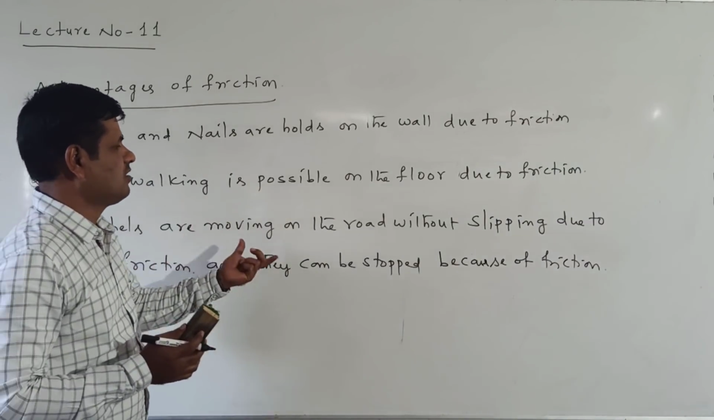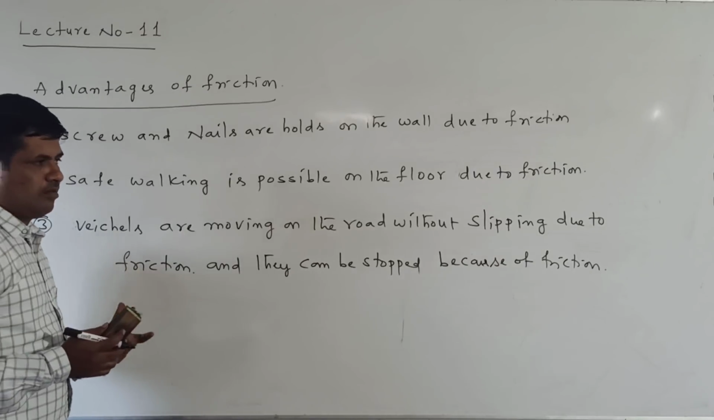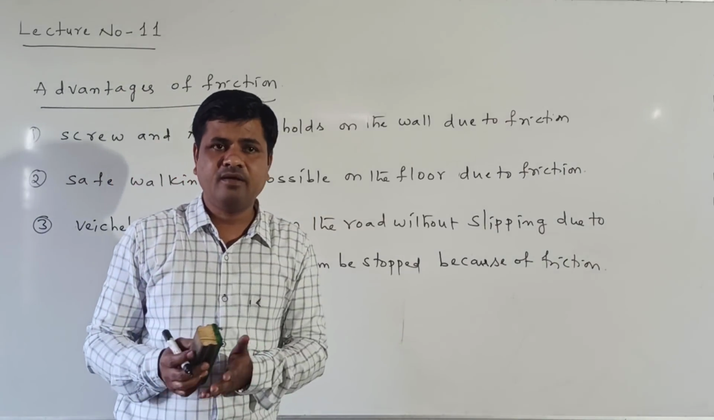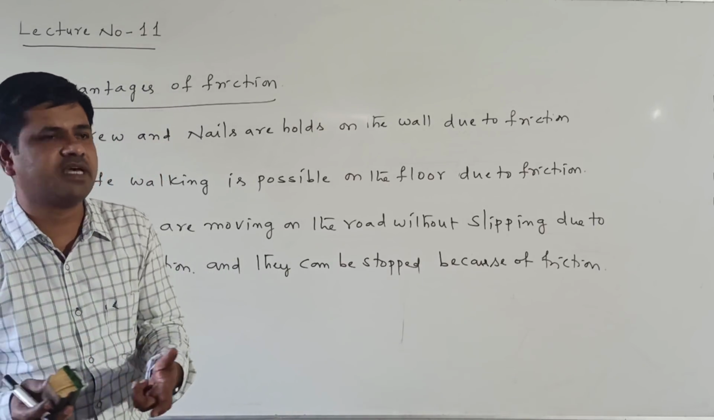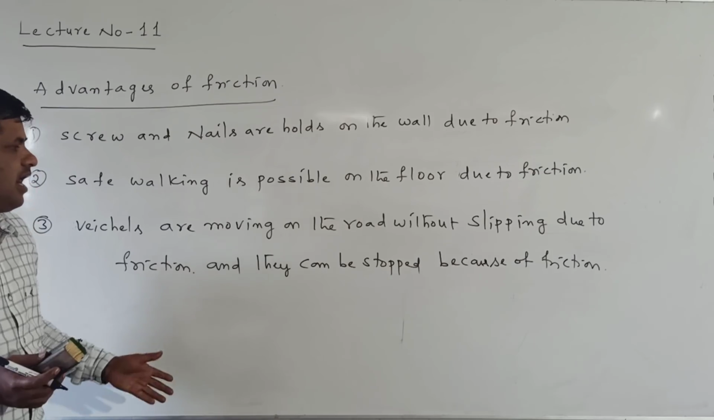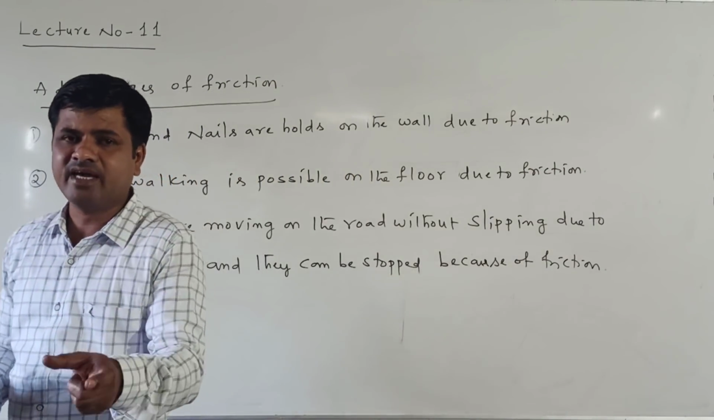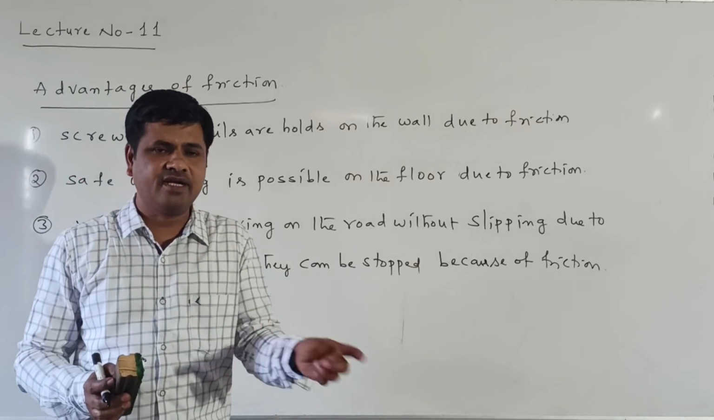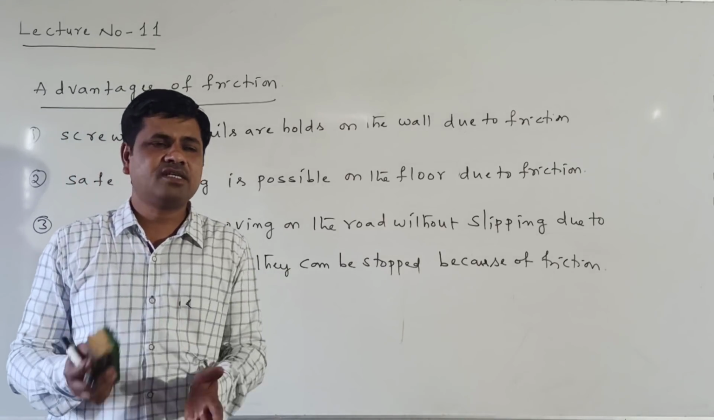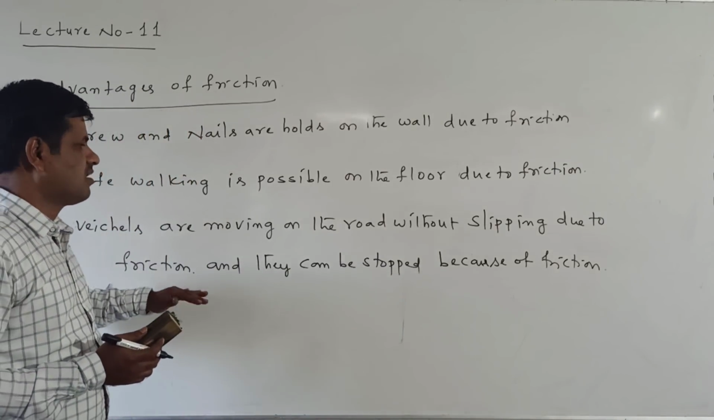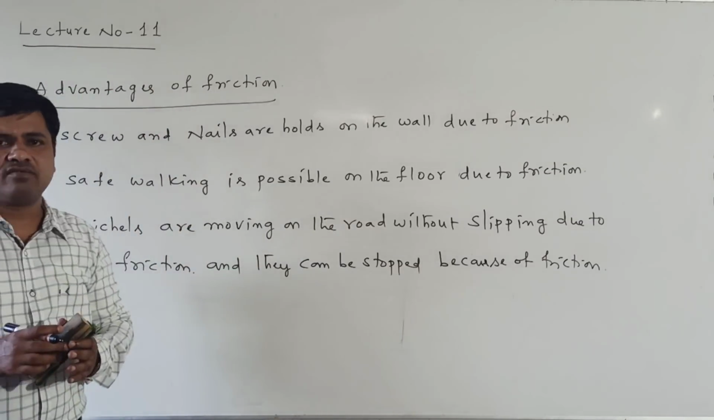Now, what is there? Vehicles are moving on the road without slipping. Why are they moving on the road without slipping? Because between the tires and the road, frictional force is there. That's the reason they are not slipping, and they can be stopped because of friction. Once the brakes are applied, between the tires and the road, friction comes into play. That's the reason the vehicles are stopped on the road. These are called the advantages of friction.